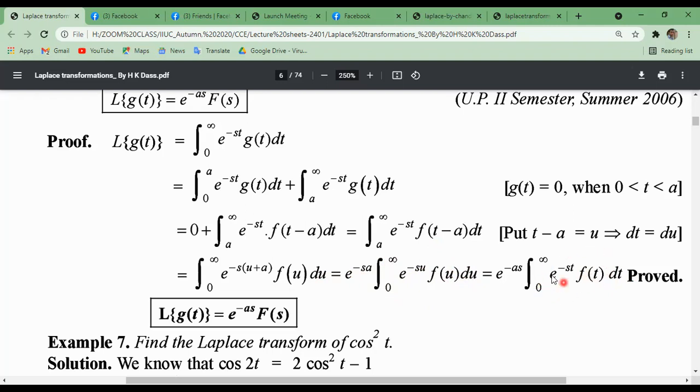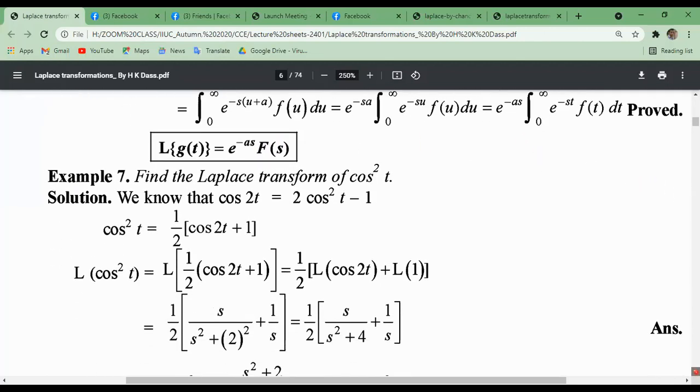So this whole can be written as, u can be substituted with t. This is why we can write 0 to infinity e to the power minus st f of t dt. Okay, so Laplace transformation of f(t - a) can be written as e to the power minus sa times Laplace transformation of what? F of t, that means f of s. Very easy.